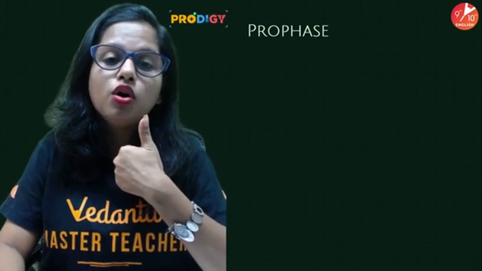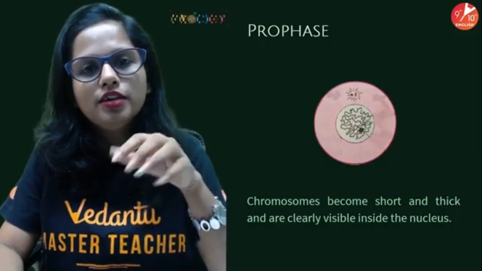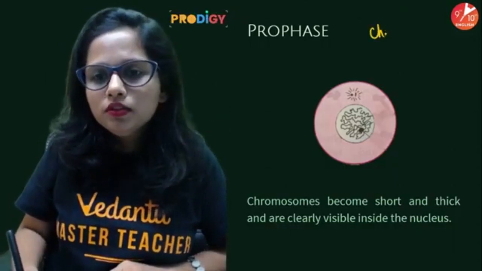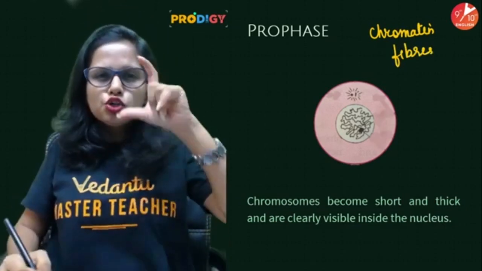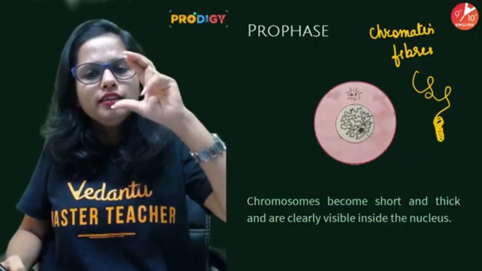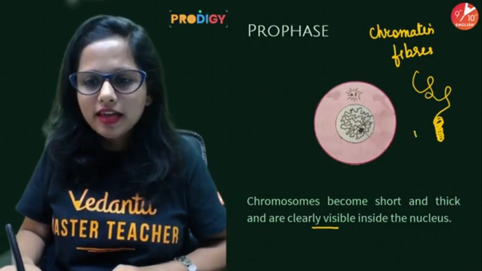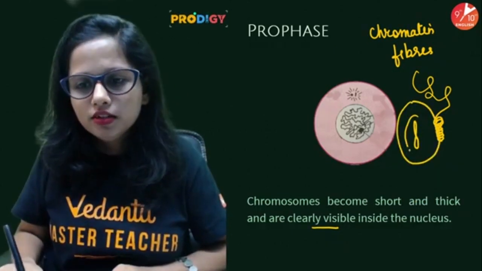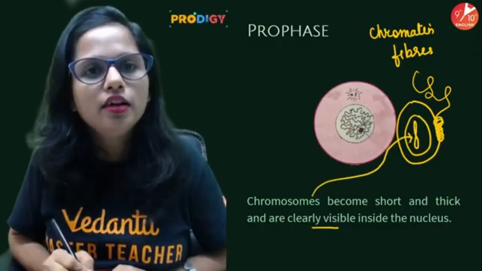Now people, mitosis occurs for equitable distribution of chromosomes. But when the cell is at rest, the only structures that you see are the thin thread structures called chromatin fibers. So people, these chromatin fibers, they shorten, they thicken. Like if they are this way, they will begin to coil. They will shorten and thicken, and they will become clearly visible structures within the nucleus. So how exactly they will appear? They will appear something like this. So here is the cell, here is the nucleus, and inside the nucleus we will be able to see certain structures which are called chromosomes.